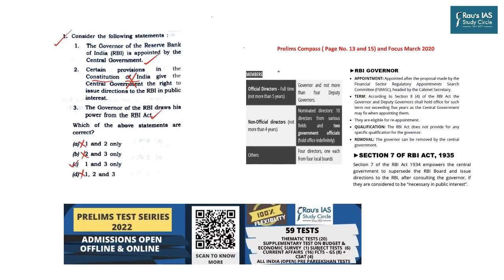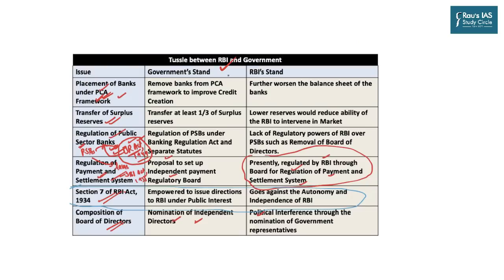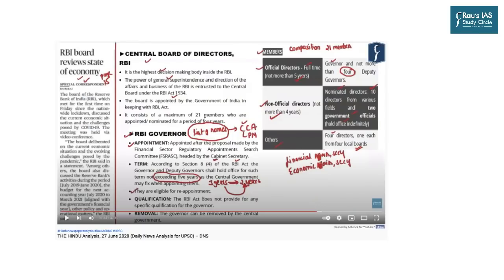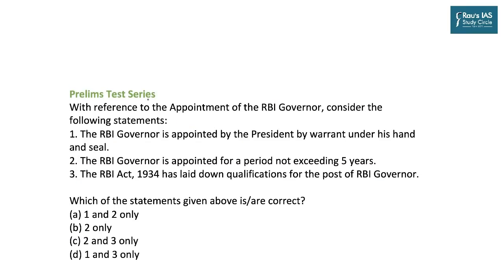And it is not a matter of coincidence that both Prelims Compass as well as the March edition of our Focus had all the statements covered. We discussed the appointment of the RBI Governor and Section 7 of the RBI Act. Apart from that, the tussle between the RBI and the government with respect to various policies was an important topic of current affairs, and hence it was also discussed in the Quality Improvement Program for Prelims Examination, or Prelims QIP, of 2021. Not to forget Daily News Simplified, where these provisions were also discussed, and we have formulated a question in the Prelims test series as well, along quite similar lines as the UPSC question. Let us now begin the discussion.